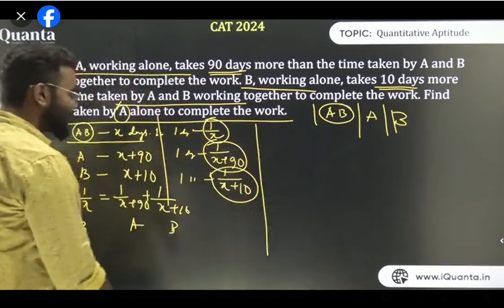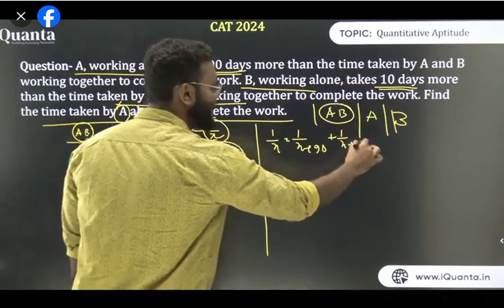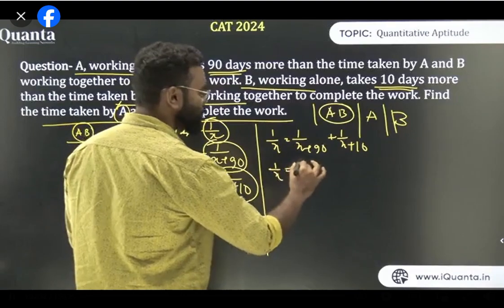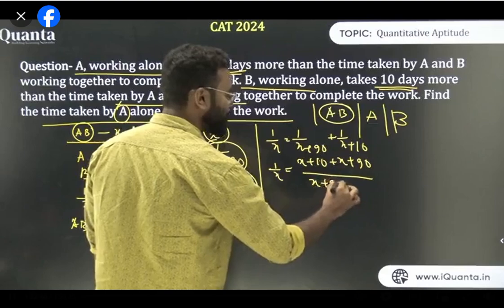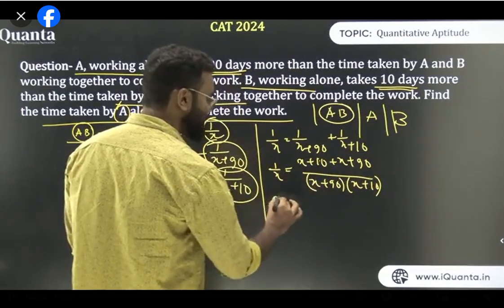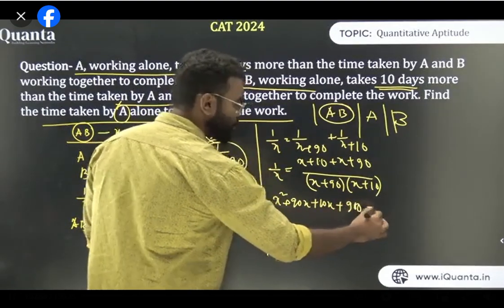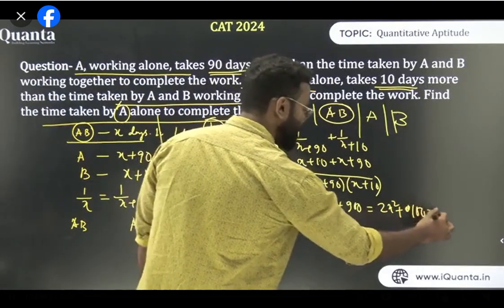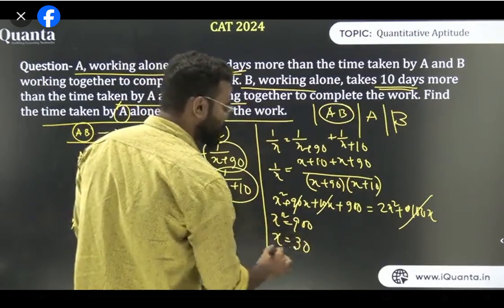So if I write 1 upon X is equal to 1 upon X plus 90 plus 1 upon X plus 10, ये clear है इतना तक? Now just solve this. Taking straight LCM, you'll get 1 upon X is equal to X plus 10 plus X plus 90 divided by X plus 90 into X plus 10. Cross multiplying, X square plus 90X plus 10X plus 900 is equal to 2X square plus 100X. Now this 100X cancels out, so I get X square equal to 900. So what is X? 30. Hence your answer is 30.